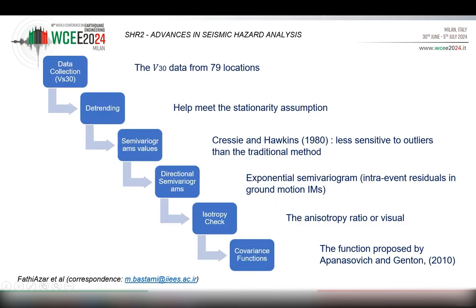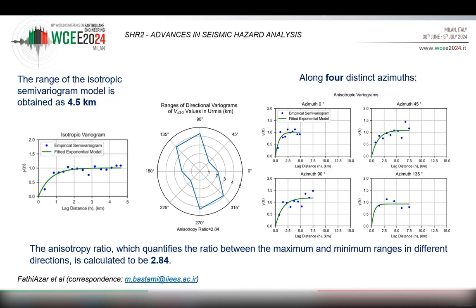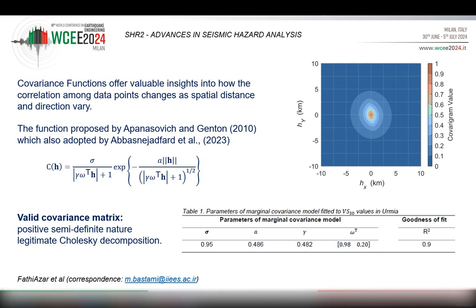purpose. During the presentation, I will explain the procedure to develop such a model and explain the differences between isotropic and anisotropic assumptions. Once it is clear why we proceeded with the anisotropic assumption, I will explain this specific functional form that can produce a valid covariance function, and we will see what it means and why it's been adopted by my co-authors.